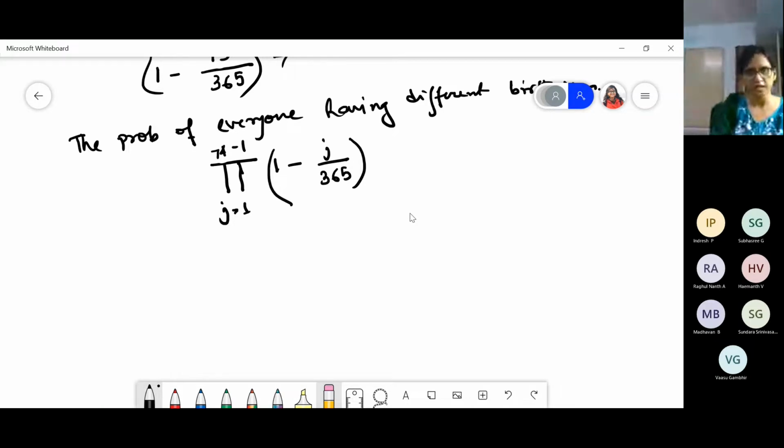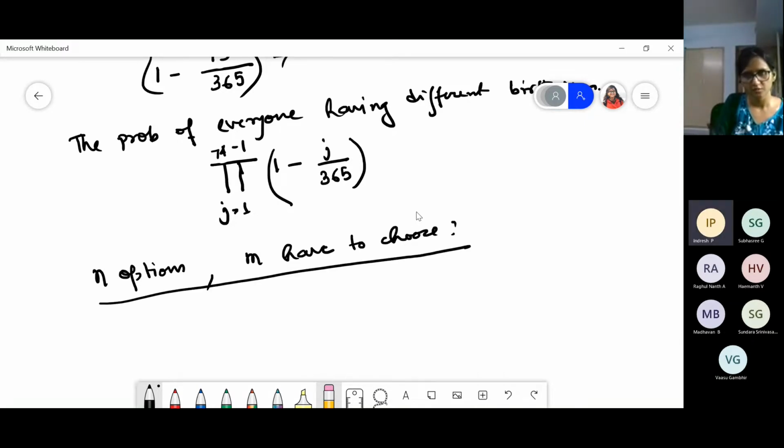So suppose I had n options instead of 365, and out of n options, I have to choose m number of options. Then the total number will be, instead of 74 we replace with m and 365 by n.